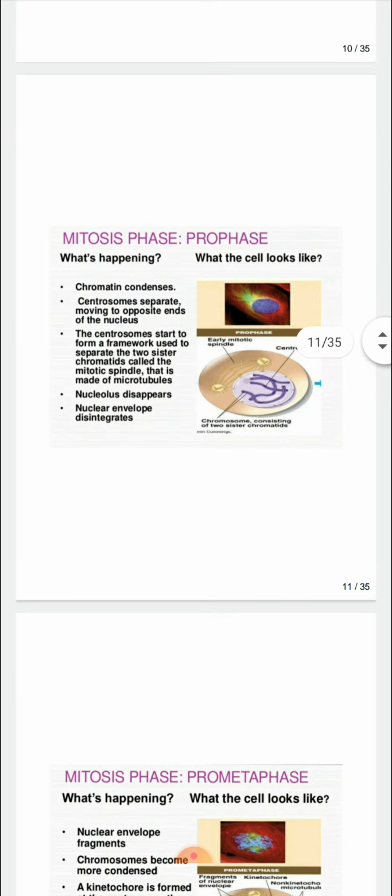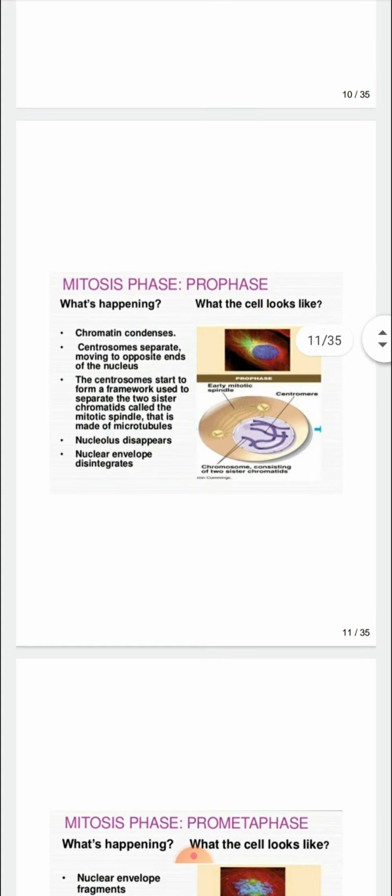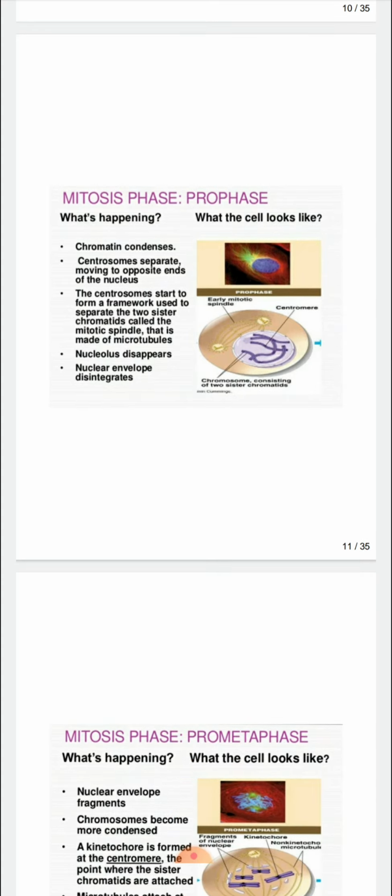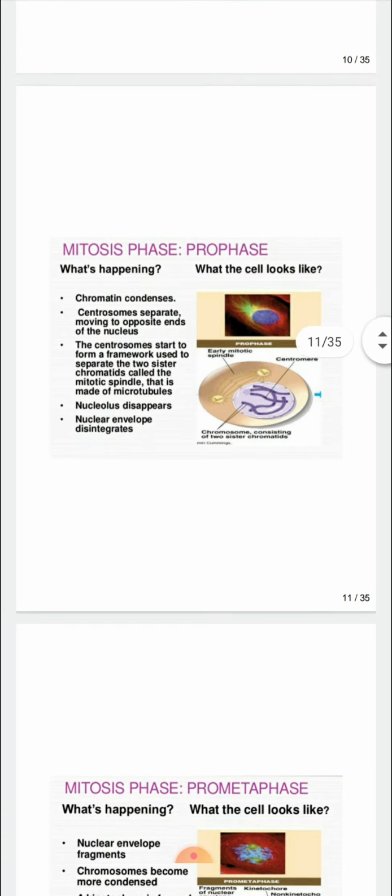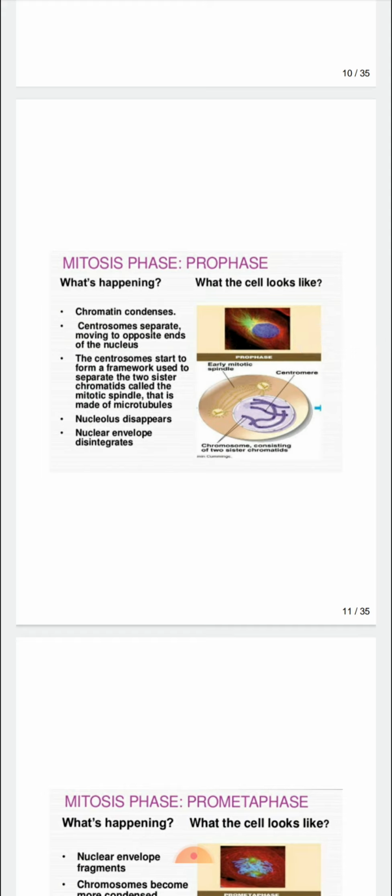Now we will do in detail the mitosis phase. First is the prophase. So what's happening in this? Chromatin condenses, then the centrosomes separate, moving to opposite ends of the nucleus. Then the centrosomes start to form a framework used to separate the two sister chromatids, called the mitotic spindle, that is made of microtubules. Then the nucleus disappears, nuclear envelope disintegrates. So this is showing how the cells look like.